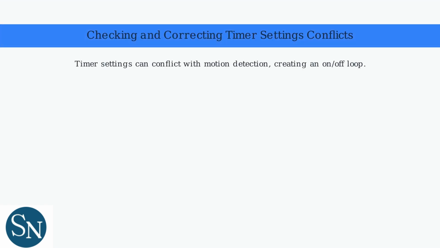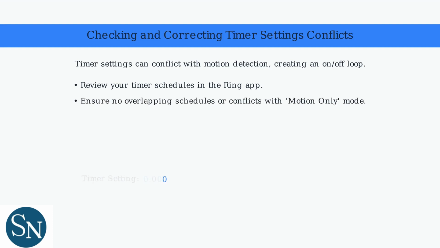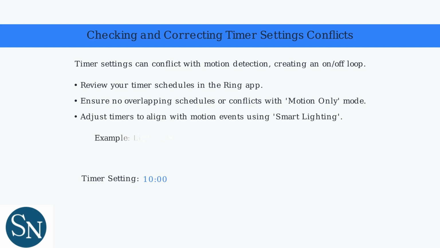Timer settings can conflict with motion detection, creating an on-off loop. Review your timer schedules in the Ring app. Ensure there are no overlapping schedules or conflicts with the motion-only mode. Adjust timers to align with motion events using smart lighting. For example, if a timer turns the light off but motion retriggers it, disable or adjust the timer.